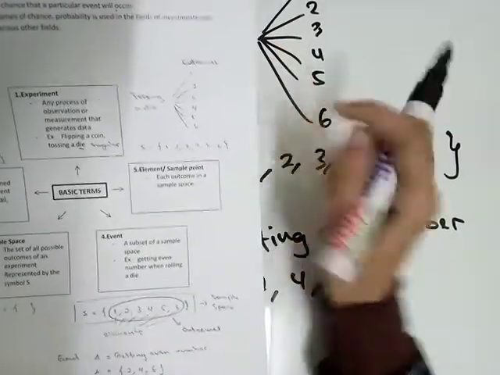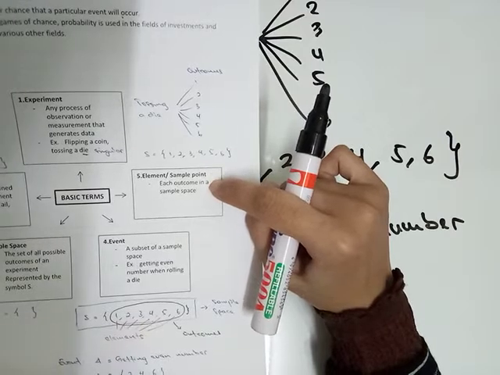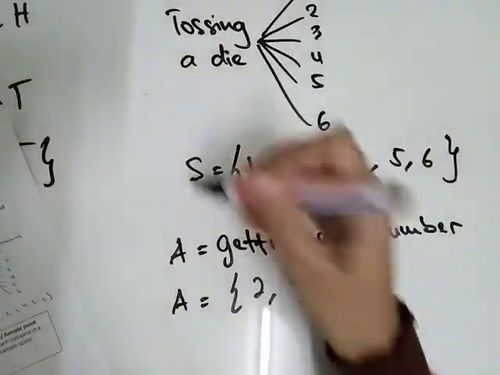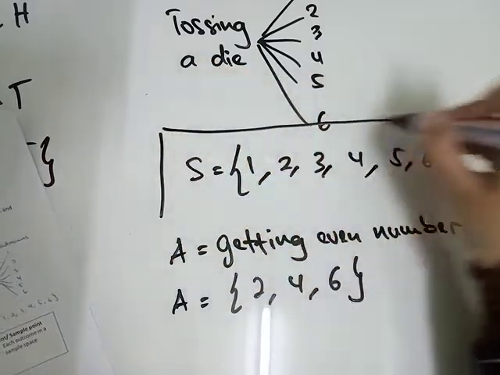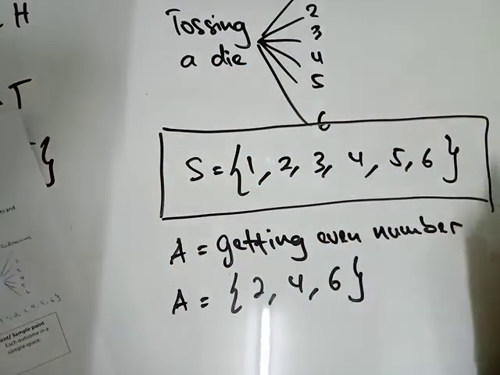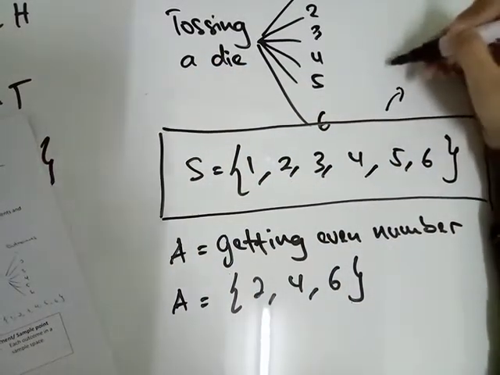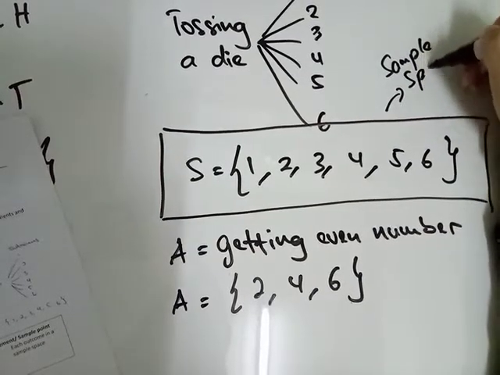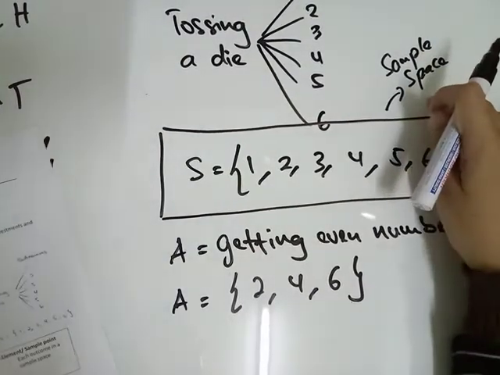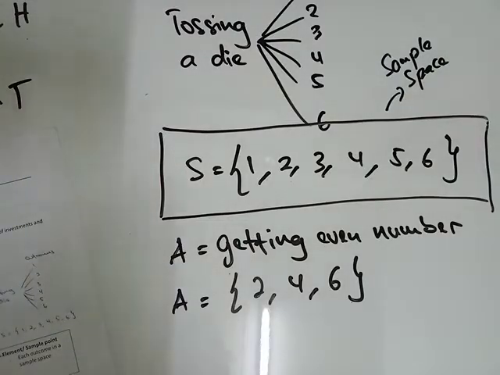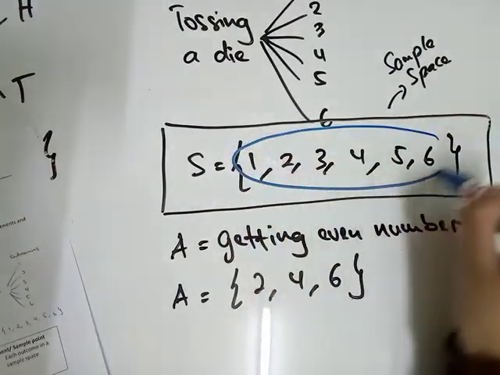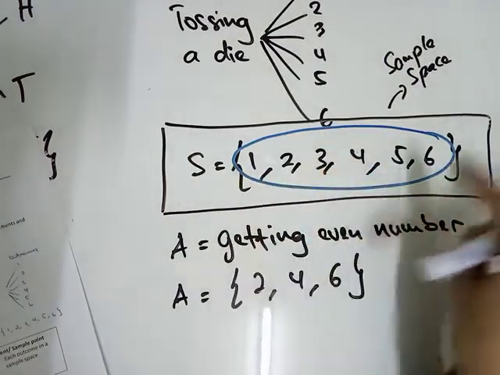Number 5, element. Each outcome in a sample space. So we know that this is sample space. And then this one the outcomes dia. Yang saya bulat ni outcomes dia.